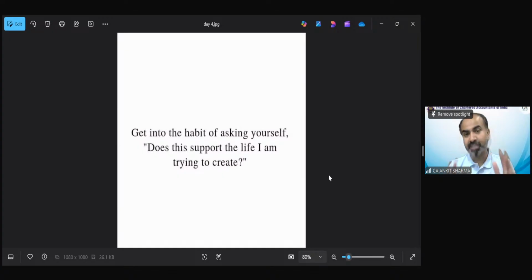So please ask this question whenever you are going to avoid your study, whenever you're going on a vacation, whenever you are going to a function or party. If it is that important, then you can do that. Otherwise, you have to make some sacrifice to achieve this goal of your life to become a chartered accountant.